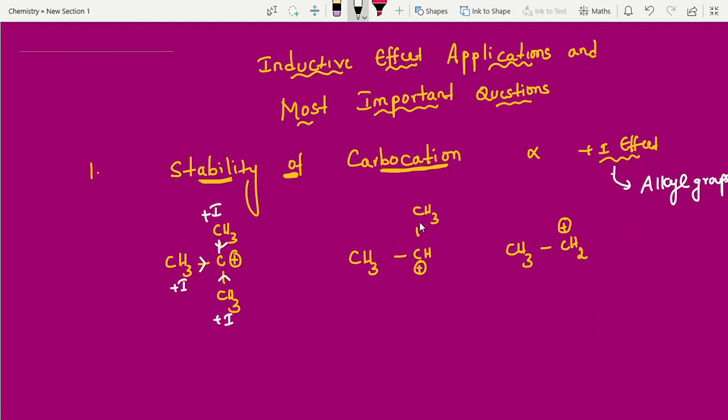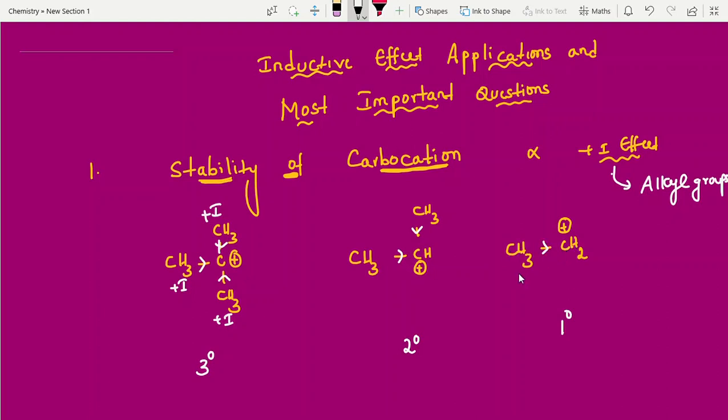Okay, now here this is 2 degree, this is 3 degree carbocation. How can you say it is 3 degree? The carbon attached to 3 carbons, we call it as 3 degree, right? Types of carbon atoms, the introduction part itself I had explained. If you have any queries, go through that. This is secondary. How can you say? This carbon attached to 2 carbons, right? So this is secondary. Here 2 electron releasing groups are there. Here 3, here 2. This is primary. The carbon attached to only one carbon is a primary carbocation.